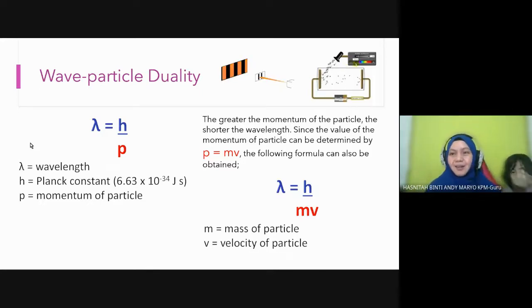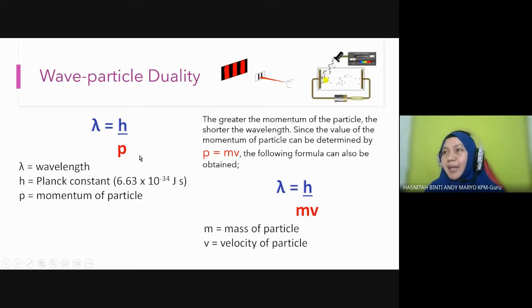Alright? Okay. For this equation, since momentum is mv, as we learned in Form 4, momentum is the product of mass and velocity, so p here can be replaced with mv. This is the second formula.